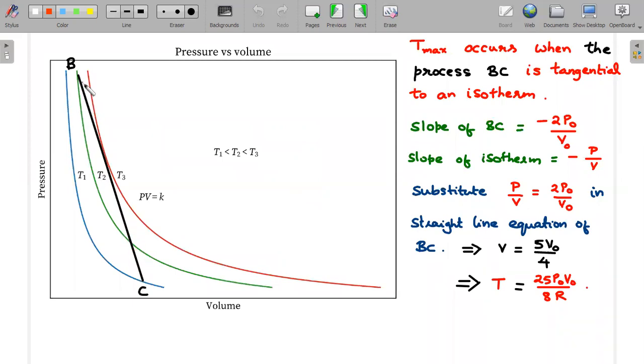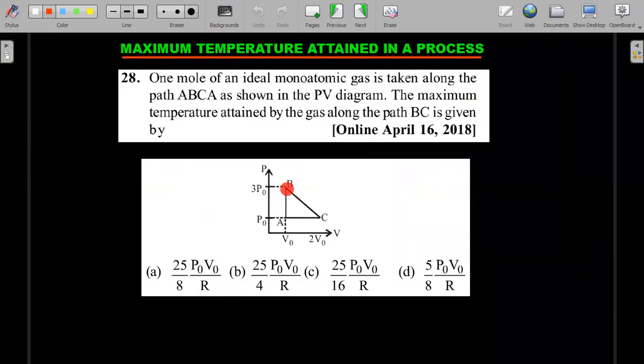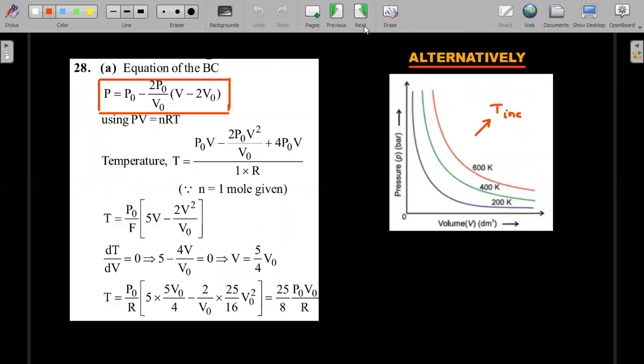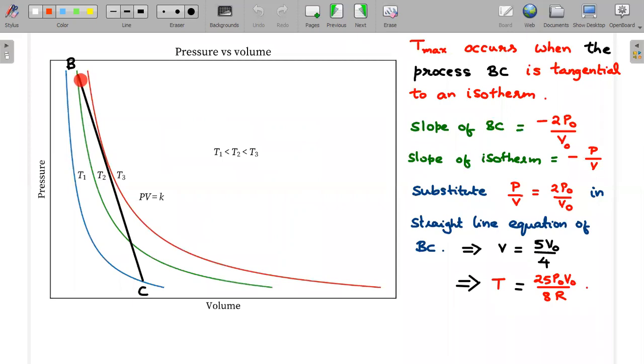How do I know that B started on a higher isotherm, the green one, and ended at a lower isotherm? You go back and check. You could see B's temperature is related to the product 3 P naught V naught, whereas C's temperature is related to 2 P naught V naught. We are quite sure that B is at a higher temperature than C. That's the reason why I showed it like this. So T2 is a higher temperature, and T1, where it ends, is lower.